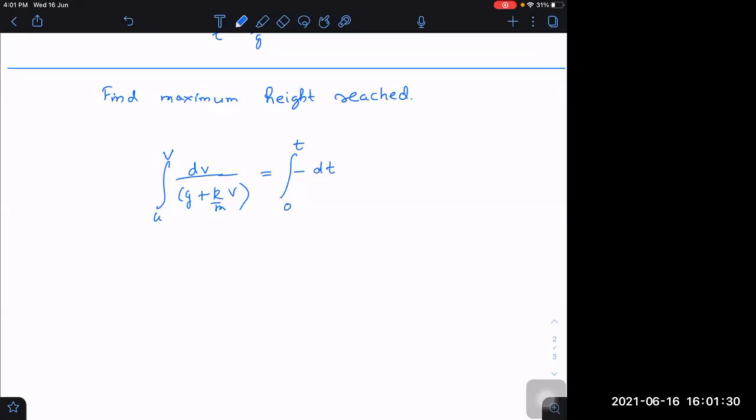Therefore, can I do another way? Let me think first. v into dv by dx, that is also acceleration. I can use this one also. I can use the second approach. Let me try that way. Acceleration was equal to g minus kv by m, negative because it is in the downward direction. And minus or plus, I think. g plus kv by m, plus.